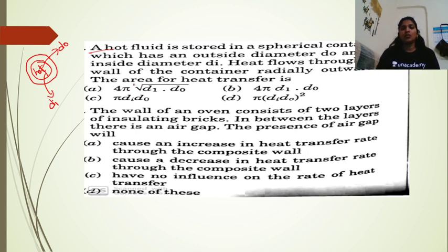So heat flows through the wall of the container radially outwards. The heat flows through the wall of the container in the radial direction, right? So what is the area of heat transfer? This is a very simple problem. I guess by this time you will be able to comment the answer. So let's check the comments. Option A is 4 pi root of d1 and d naught, option B is 4 pi d1 d naught, option C is pi d1 d naught, and option D is pi into d1 d naught whole square.